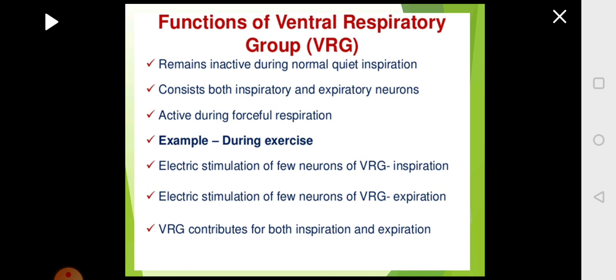Then electrical stimulation of a few neurons will bring about VRG inspiration, and other neurons bring about VRG expiration. So the ventral respiratory group is contributing to both inspiration as well as expiration.